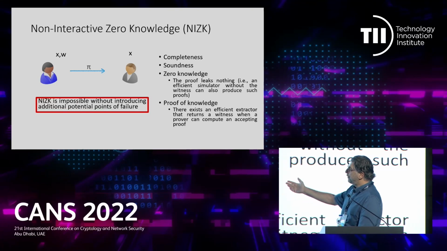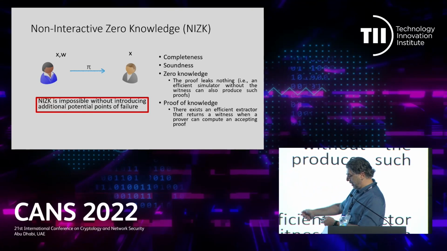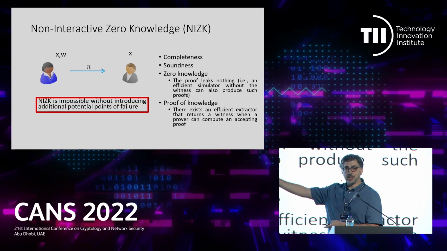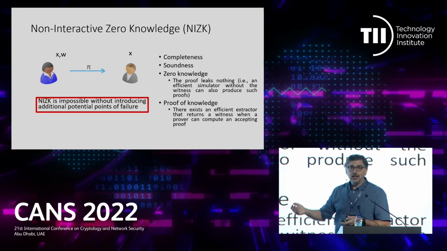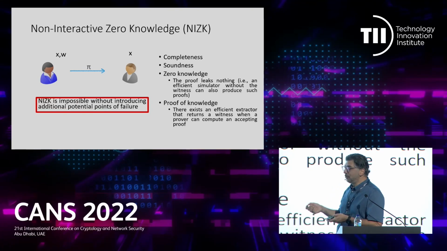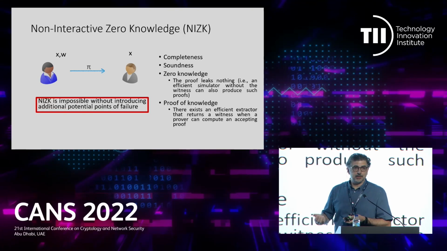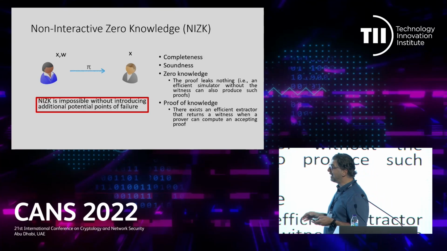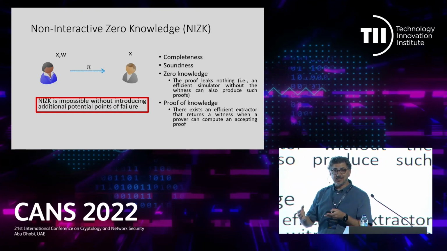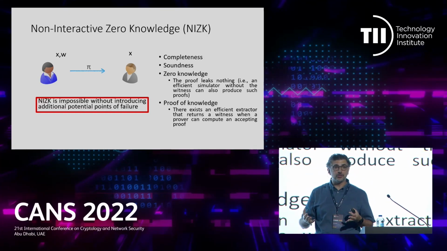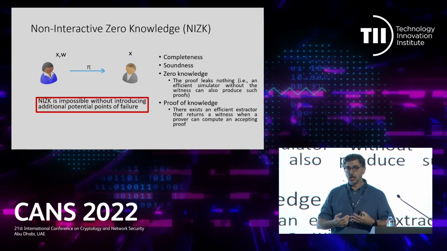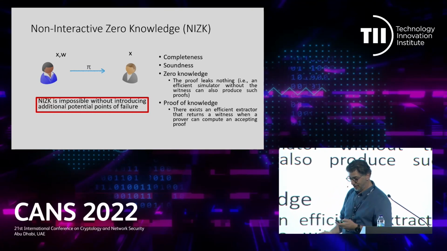Otherwise, if there is, for instance, a simulator for the zero-knowledge property, a simulator that can compute such a proof without a witness, then a malicious prover can use the same strategy of the simulator to compute a proof of a false statement. Okay? That's the basic intuition why this is impossible to achieve, unless the simulator exists because it has some special features that an adversarial prover does not have. In this case, the adversarial prover will not be able to run the simulator.